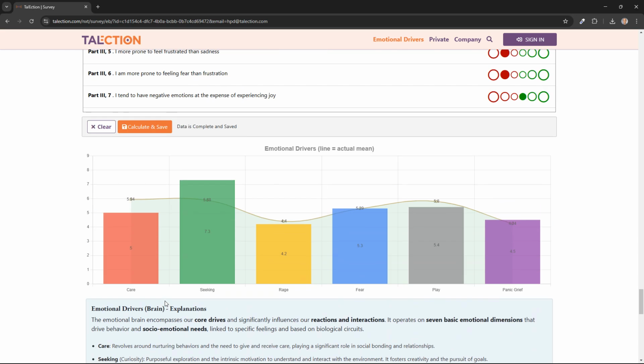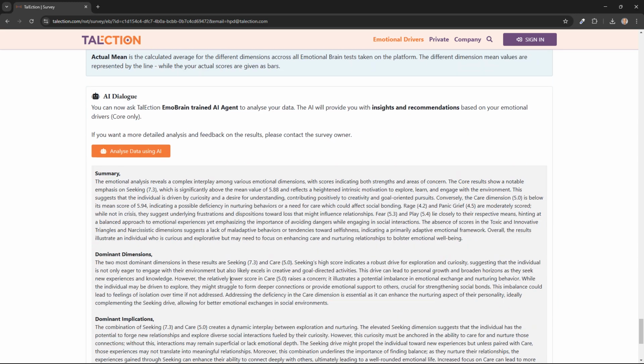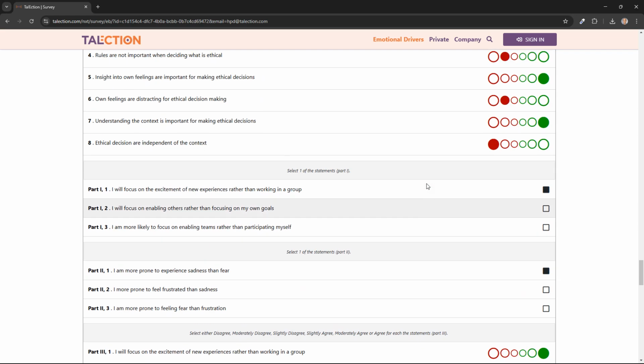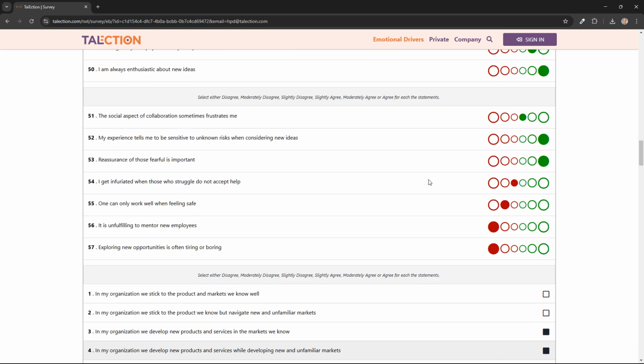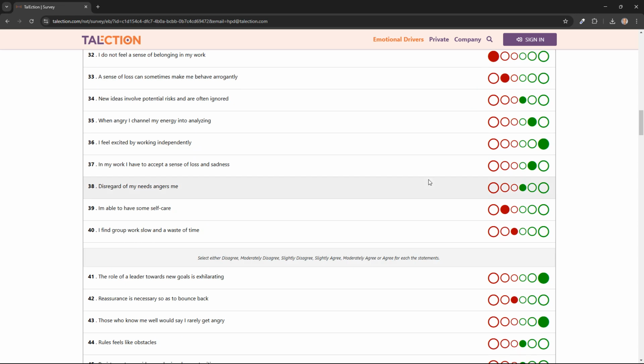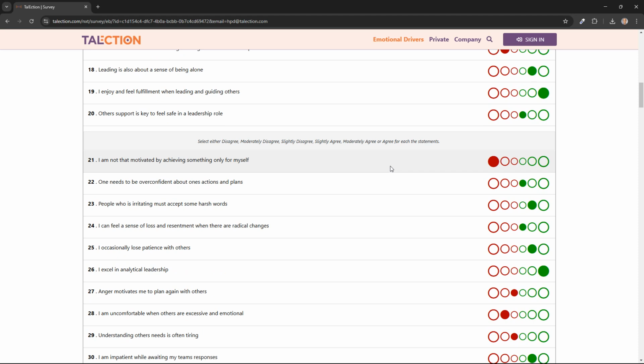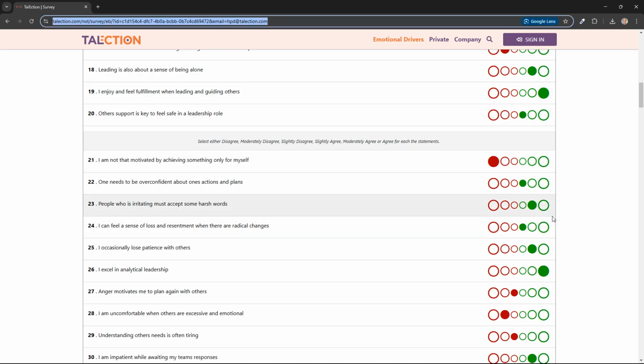And all this, including your responses, the results, and the responses from the AI agent, are saved together with the survey itself. And every time you refresh this, you will see the results, your responses, and the AI dialogue responses also. And that also goes if you, for example, have done half the survey and are interrupted or have something else to do. It's automatically saved, so you can just go back to the URL and refresh that, and then all your responses will be there.